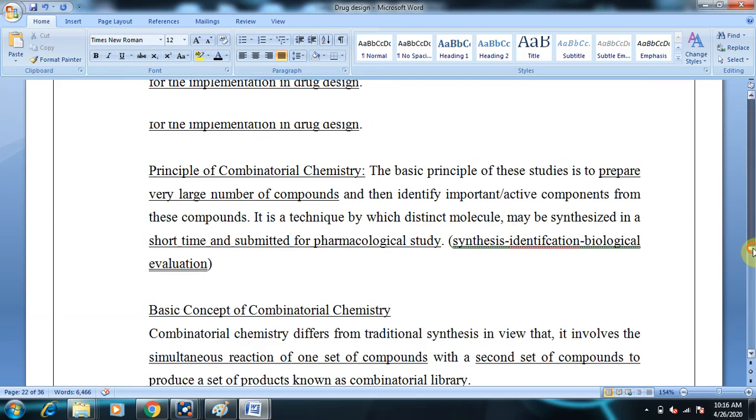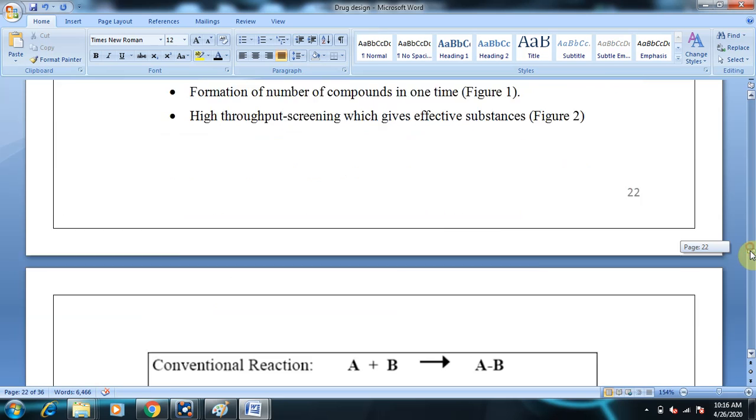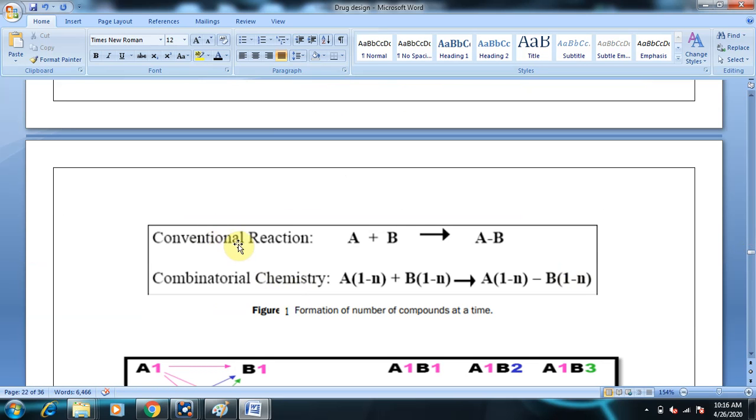As you can see in figure 1, the conventional reaction you can write as A plus B gives AB combination. Now in combinatorial chemistry you take A with 1 to n, the number may be 1 to n. The A set contains 1 to n compounds and the B set contains 1 to n compounds. It is not 1 minus n, it is 1 to n, and the combination gives A1 to n with B1 to n.